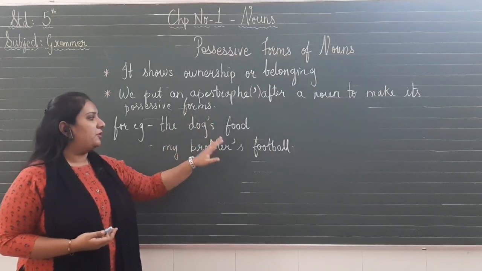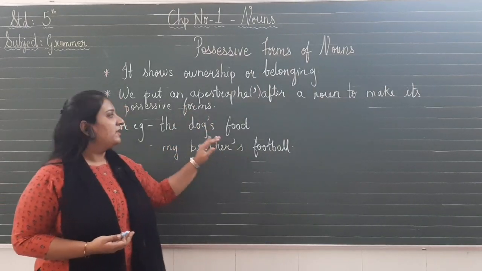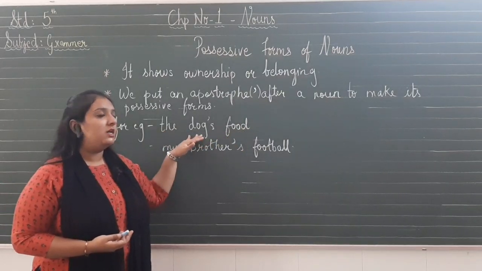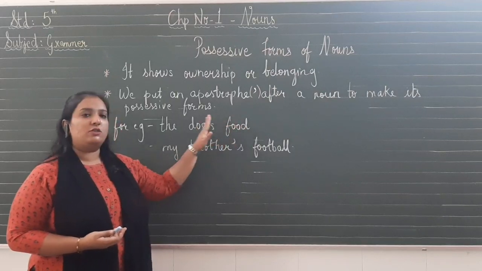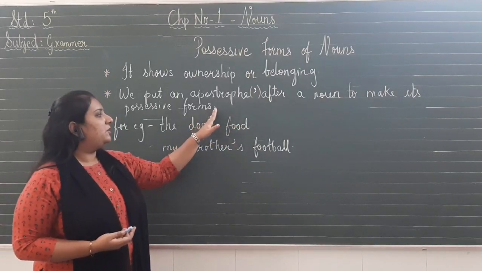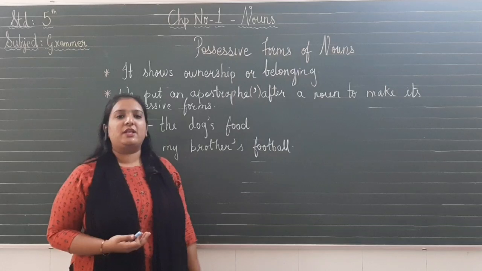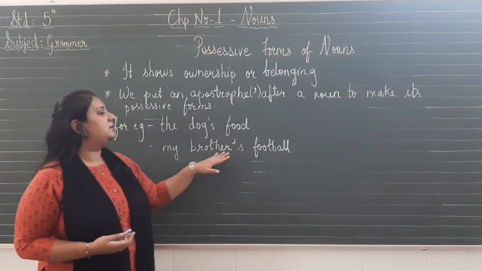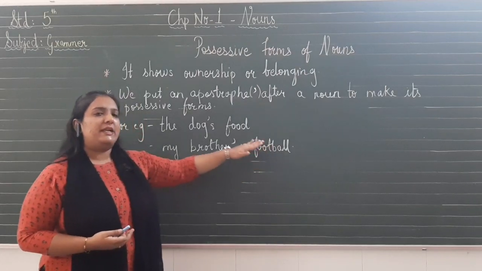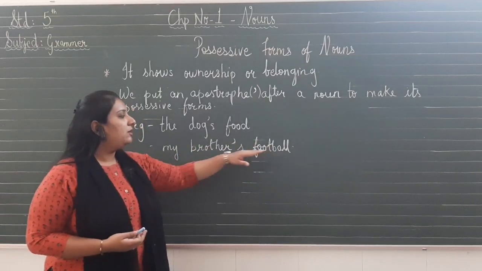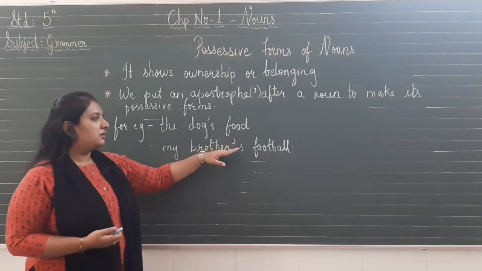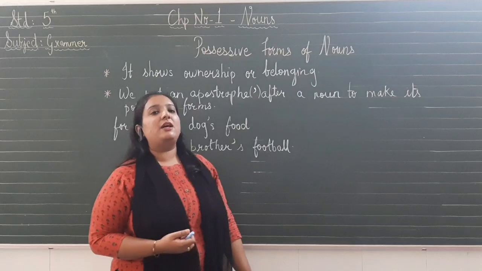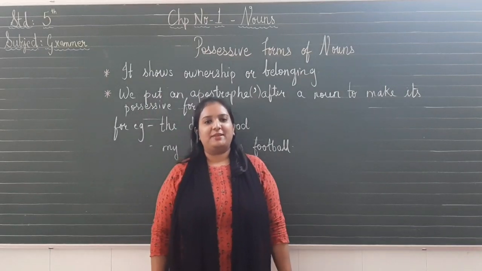Like here you have put an apostrophe after a noun. For example, the dog's food. If I say whose food? The dog's food. This food belongs to the dog. So here you have put apostrophe s and we have stated possessive form of noun. Same way goes with my brother's football. Whose football it is? It is my brother's football. The football belongs to my brother. So here also I have put apostrophe and s.